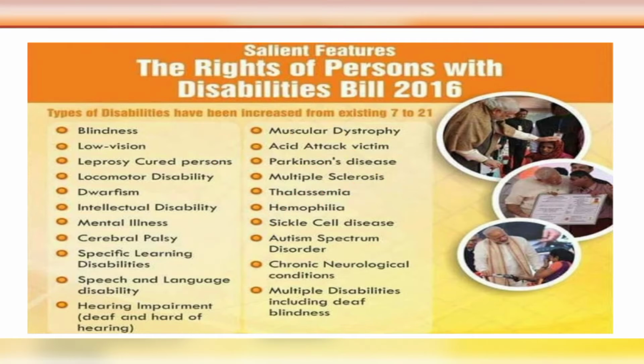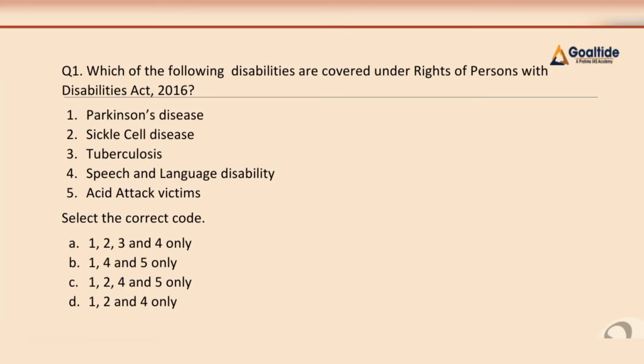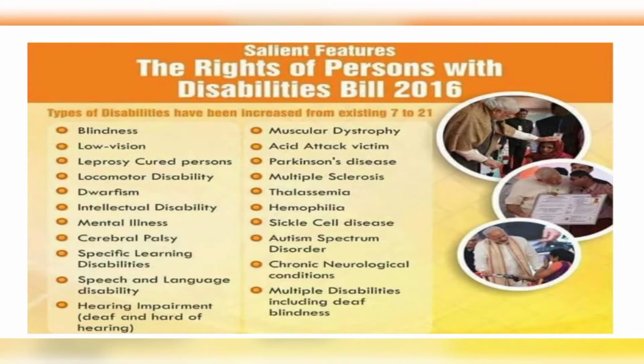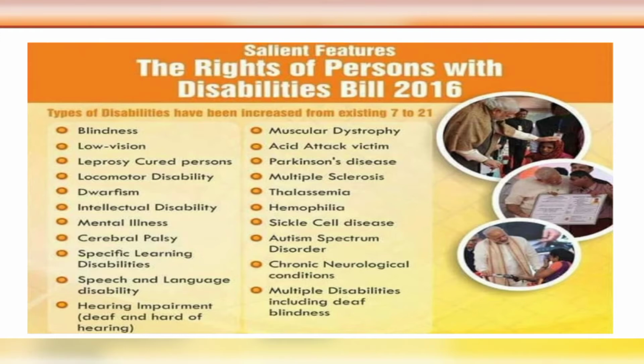So the salient features of this act are, we have increased the total number of disabilities from 7 to 21, right? And further, we have increased reservation for persons suffering from disability from 3 to 4% in government jobs and 3 to 5% in higher education institutes, right? And also every child with benchmark disability in the age group of 6 to 18 years will have free education, meaning the right to free education.